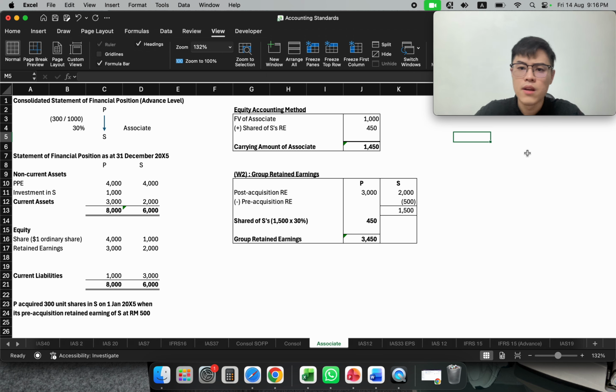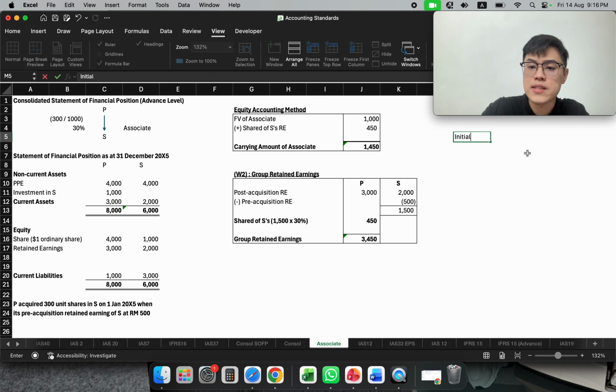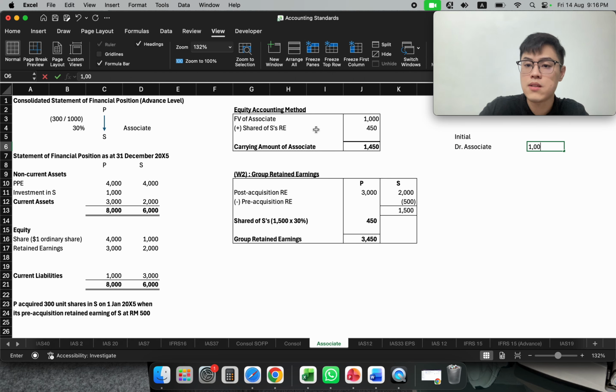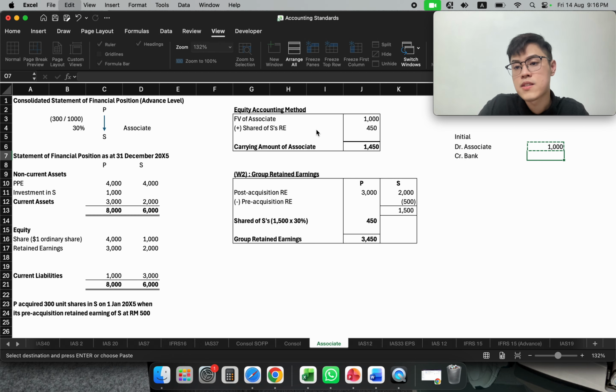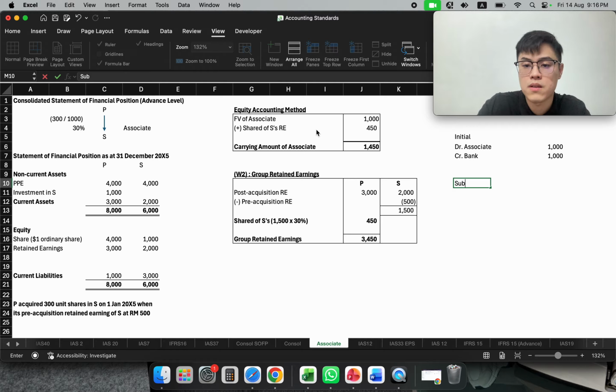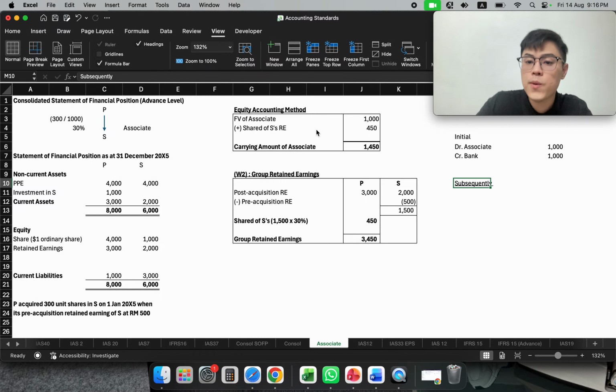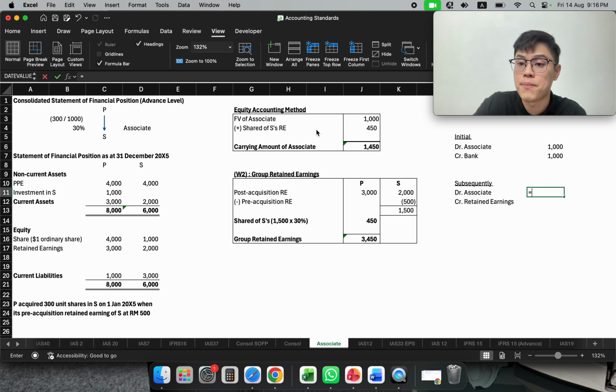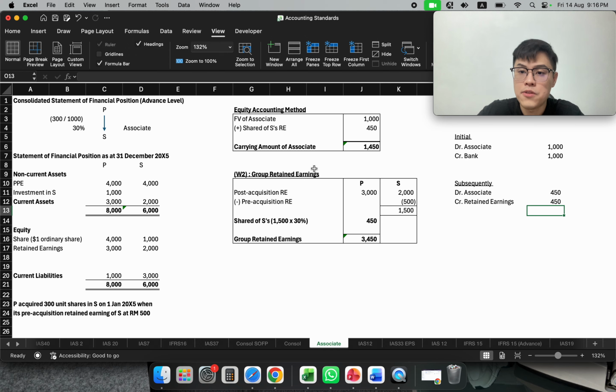So very straightforward. If today you invest initially, what is the double entry? You will debit your investment in associate as your cost of associate under the equity accounting method, 1000, and you will credit your bank. Subsequently, when you have a share of retained earning, you will debit your associate value and credit your retained earning, because that will be the earning that you are able to get from them. So it's 450 and 450. So that will be the double entry.